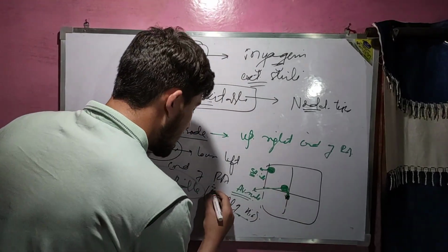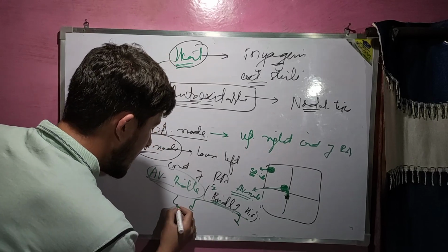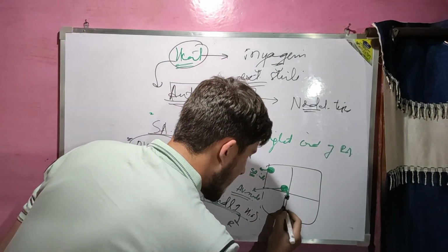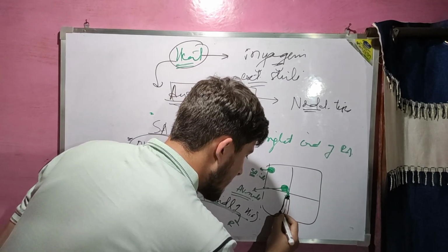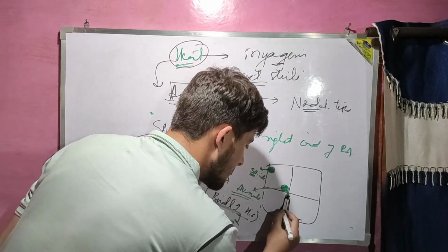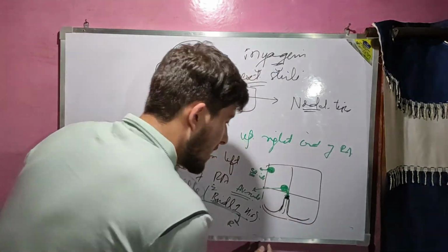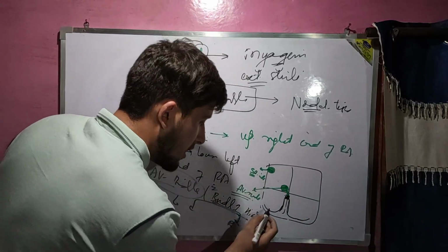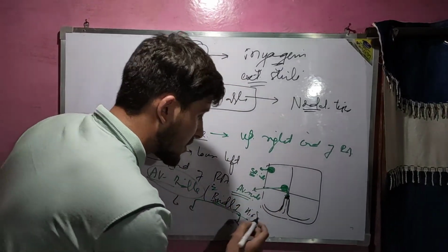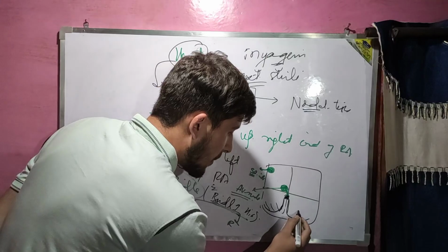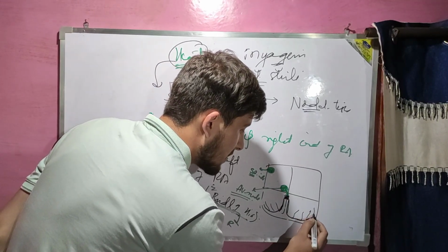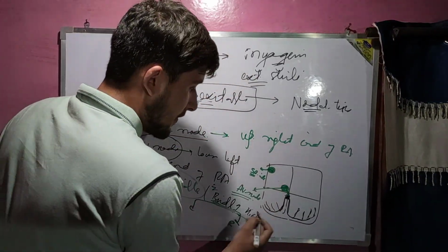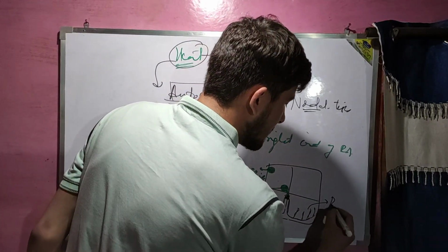From this bundle of His come two branches, left and right bundle branches. This is the right bundle branch, this is the left bundle branch. And these left and right bundle branches are supplied into the respective ventricles. These branches give special small fibers that innervate all the myocardium of the ventricles. These are called the Purkinje fibers.